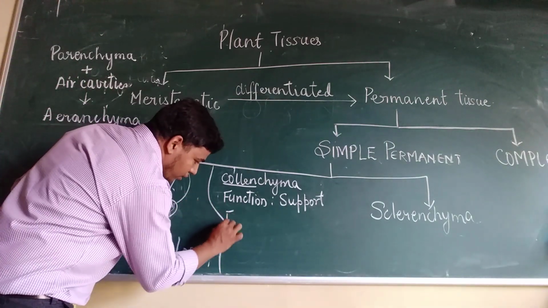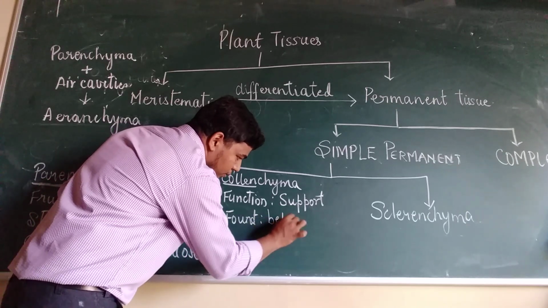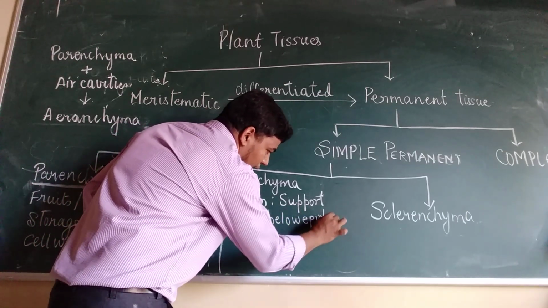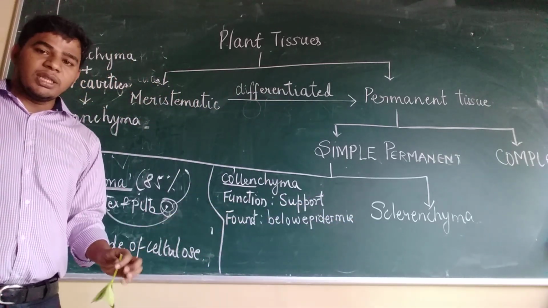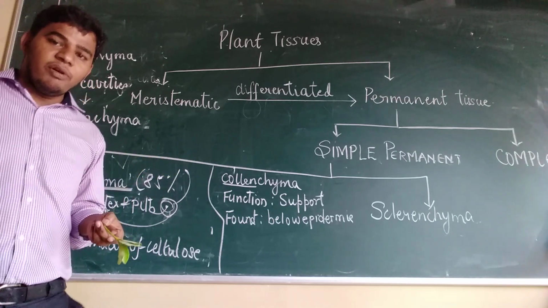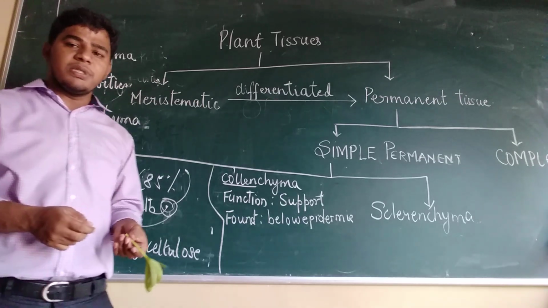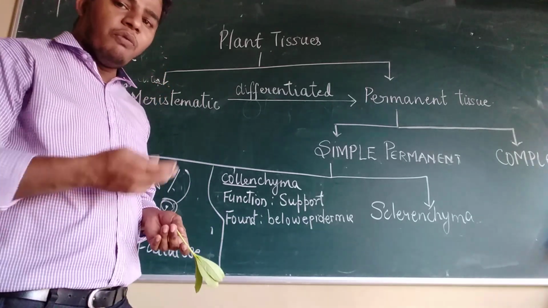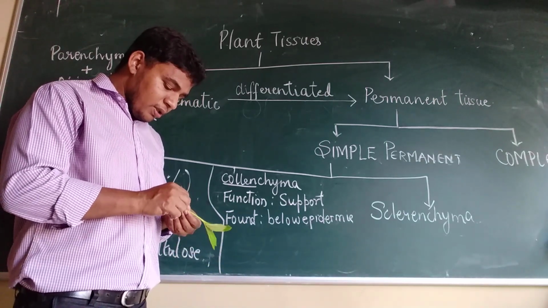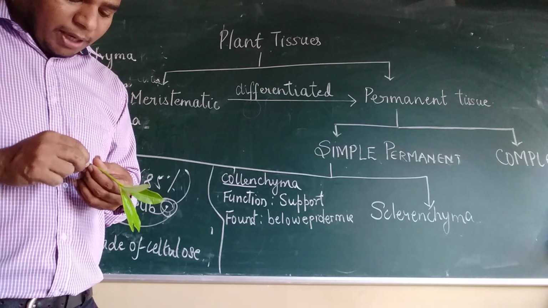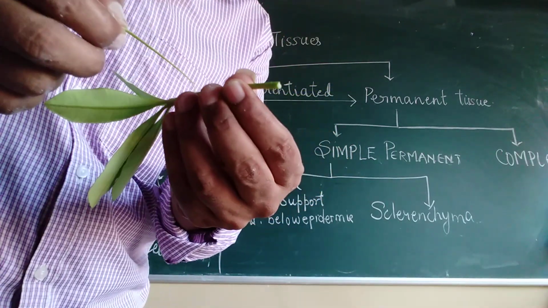Found below the epidermis. Now what is this epidermis? Epidermis is nothing but the skin of the plant. Just like we have our skin, the skin of the plant covers the entire plant and protects it from germs, worms or water during rain. Just below the epidermis you will find the collenchyma. I am trying to remove the epidermis of this, although what I have removed is not exactly the epidermis.